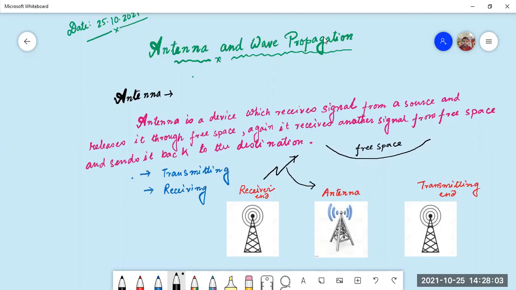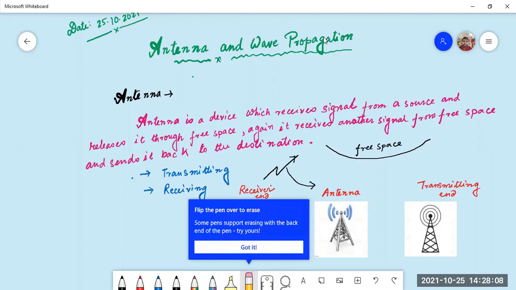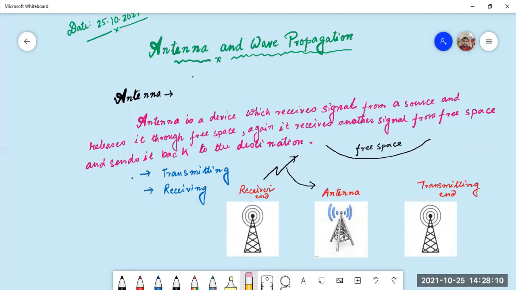Actually, I have done a little bit wrong. Now it is okay. So what is happening? The antenna receives the signal from the source, and it transmits it into the free space.